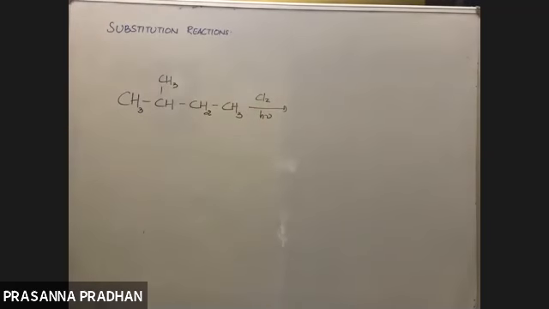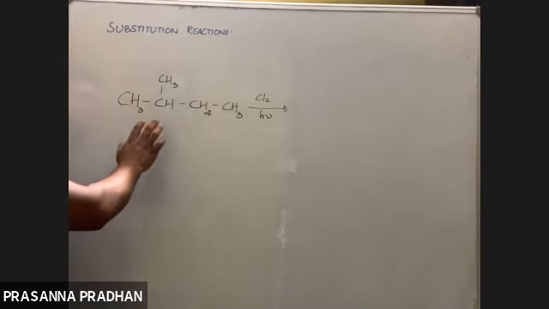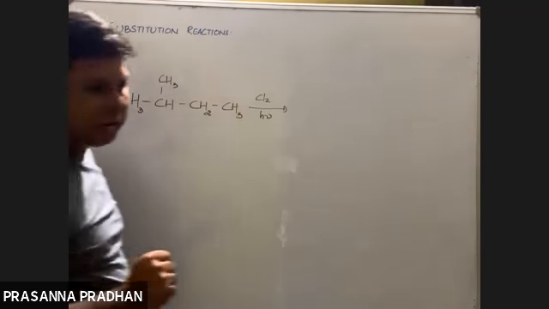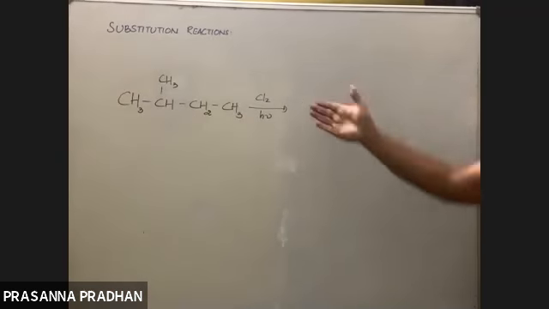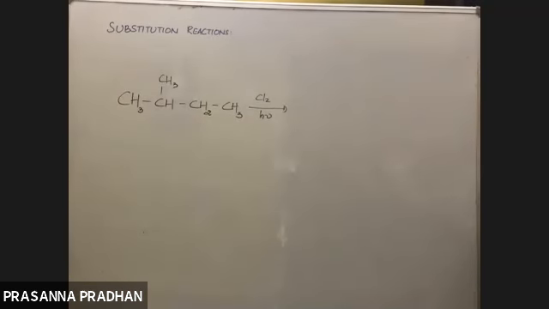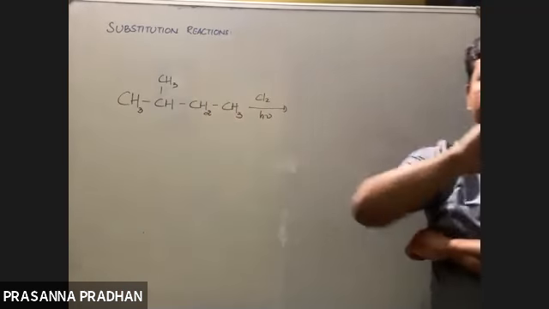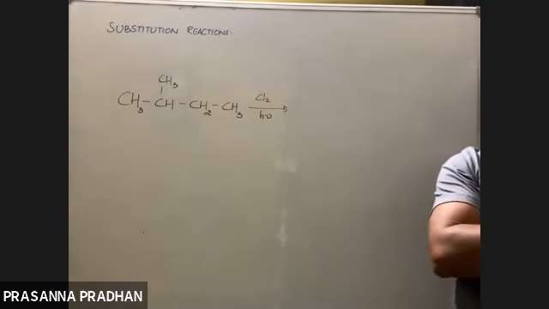Okay, so I think it's 2-methyl butane, whatever the IUPAC name. Now there are different types of hydrogen. Now tell me which hydrogen will get substituted. There are so many different hydrogens. In methane only one type of hydrogen was there, but here there are different types of hydrogen. So which hydrogen do you think will get substituted?